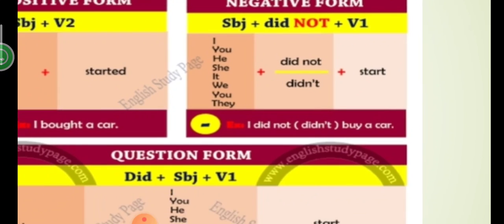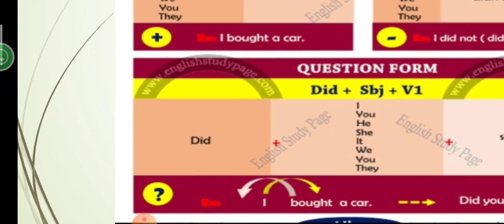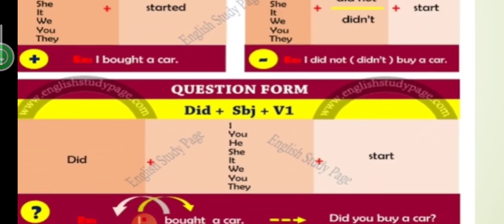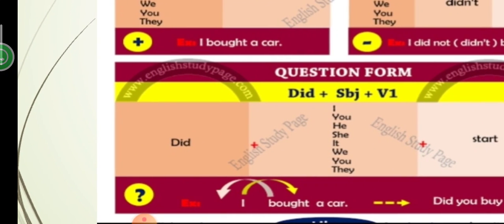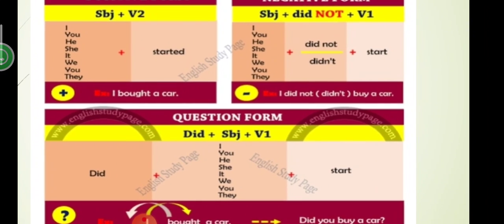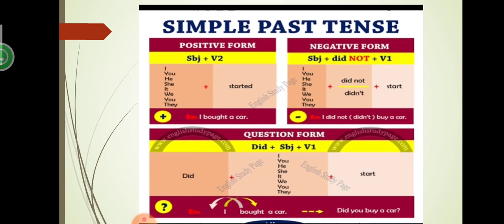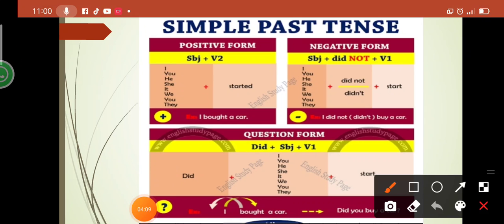And then the question form or interrogative sentence. In this sentence, we add did, the helping verb, at the start of the sentence. So did comes at the start, then the subject, and in the last comes the first form of verb. Always keep in mind that after did you have to use the first form. Can you see that in a simple sentence of past indefinite we have used the second form of verb, but after did we have used the first form of verb?